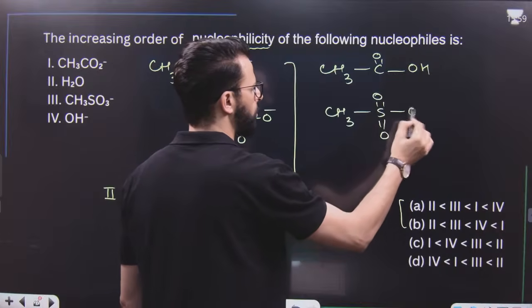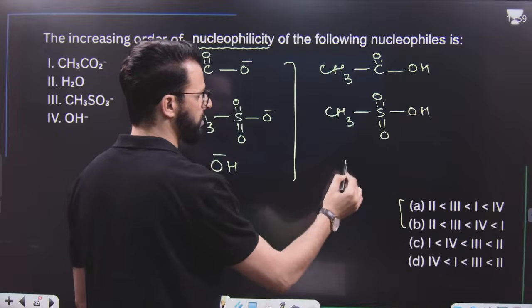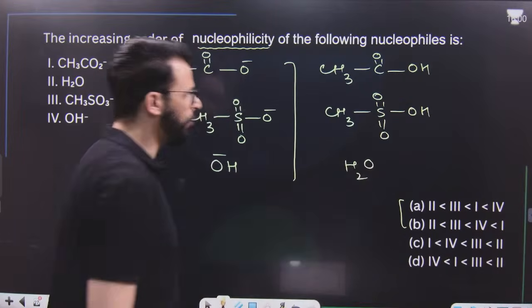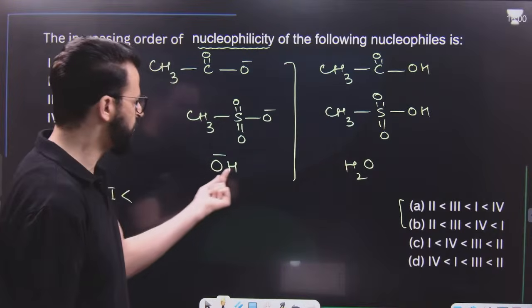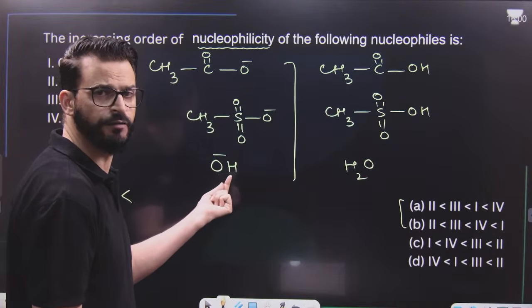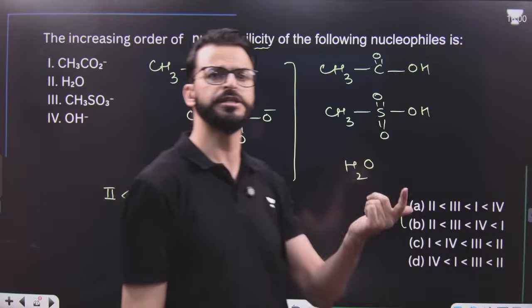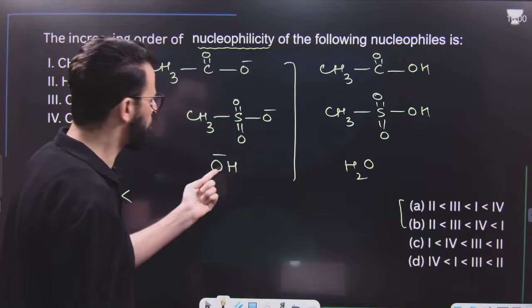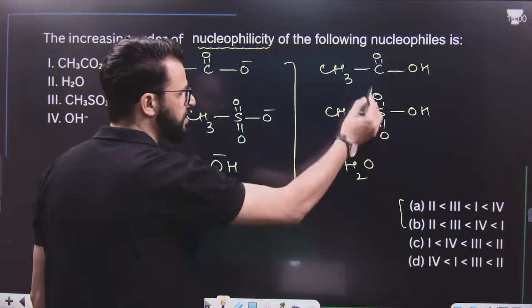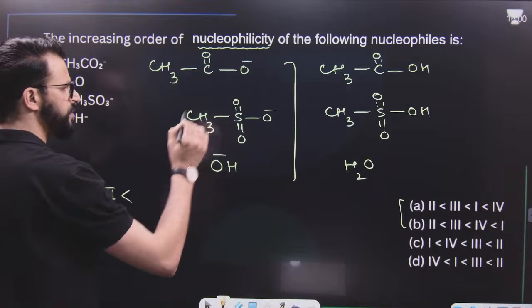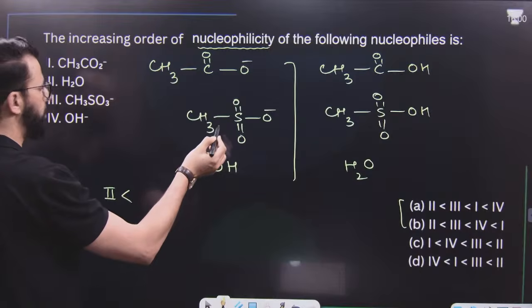So one is carboxylic acid, another is sulfonic acid, another is water. We know among these three acids, water is the weaker acid. Weaker acid has a strong conjugate base, and whatever is the basicity order, that will be the nucleophilicity order. That means this is the stronger nucleophile among these three. This is the strongest acid among these three. It has a weaker conjugate base, meaning weaker nucleophile.